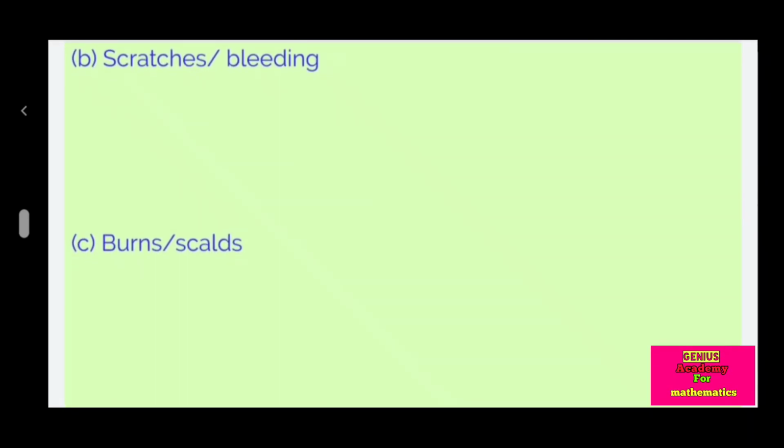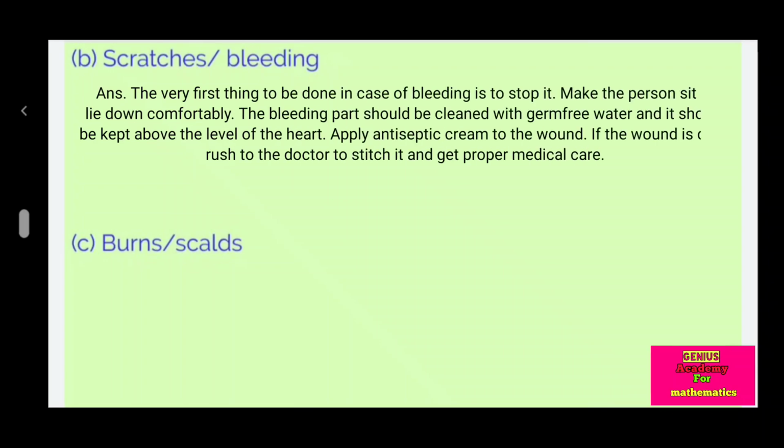Scratches, bleeding. Answer: the very first thing to be done in case of bleeding is to stop it. Make the person sit or lie down comfortably. The bleeding part should be cleaned with germ-free water and it should be kept above the level of the heart. Apply antiseptic cream to the wound. If the wound is deep, rush to the doctor to stitch it and get proper medical care.